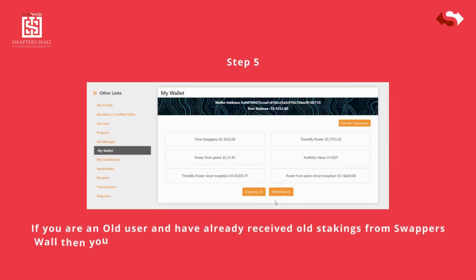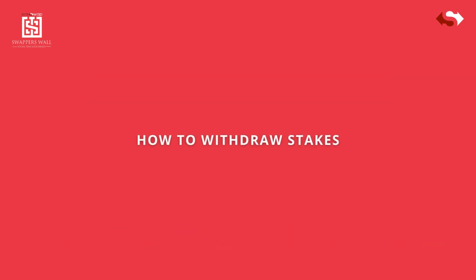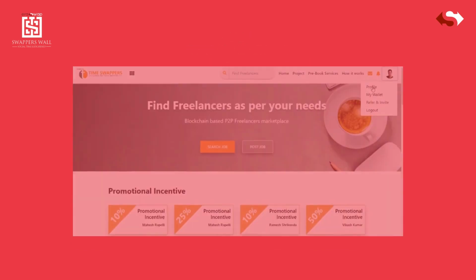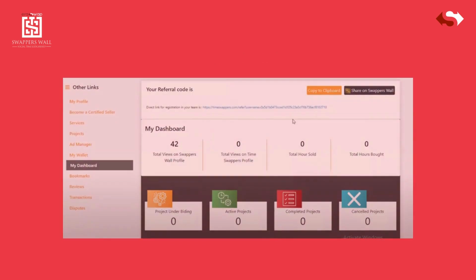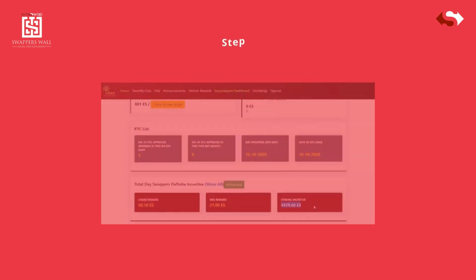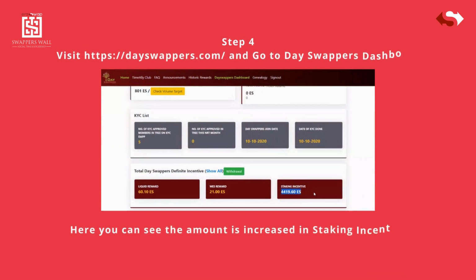If you are an old user and have already received old stakings from SwappersWall, then you can click on Transfer to Stakes and then claim from left side. How to withdraw stakes. Step 1, go to my profile on TimeSwapper's website. Step 2, go to Dashboard. Step 3, click on Claim and select Claim to Stakes. Step 4, visit DAOSwappers website and go to DAOSwappers dashboard.